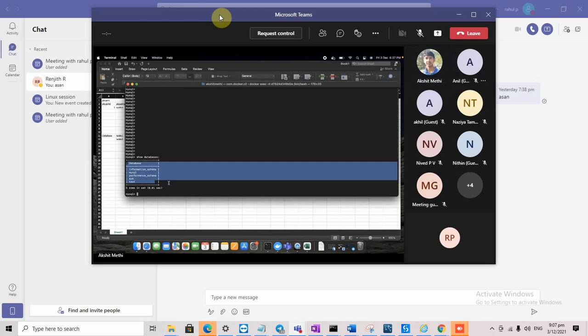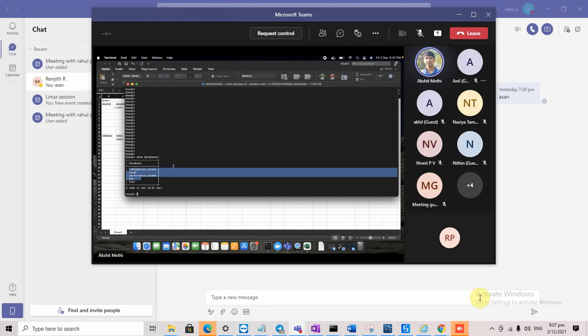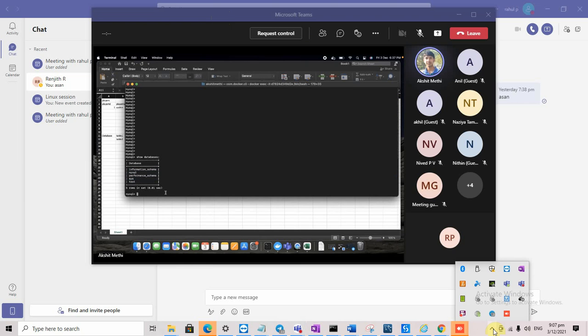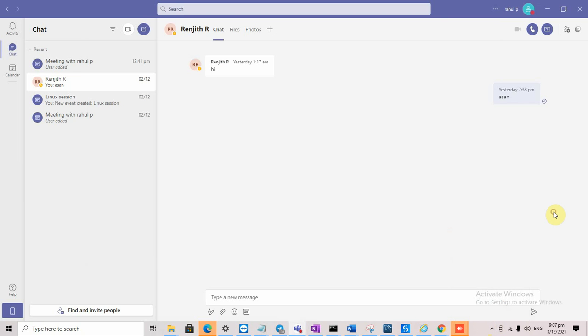Out of these, four are system generated databases, which are used for internal purposes, like to keep the table schema and other relevant stuff. It's out of scope for the current session.